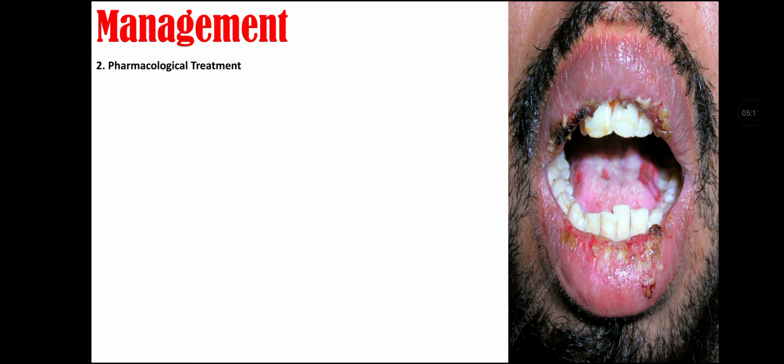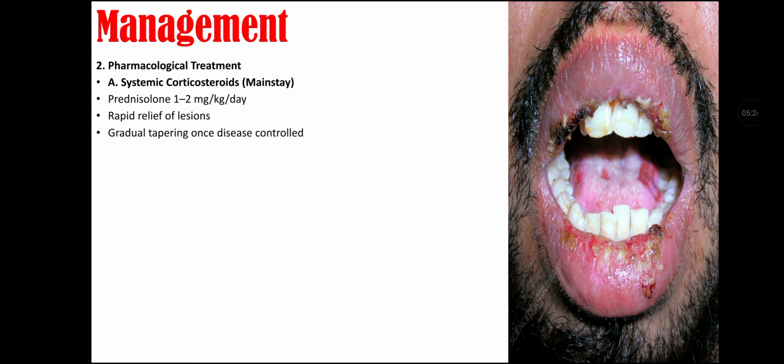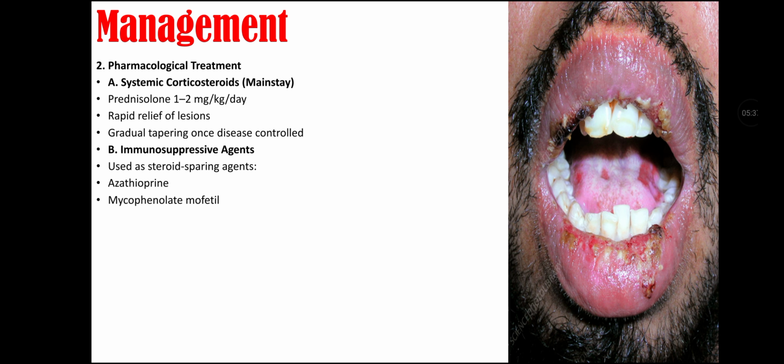Then management involves pharmacological treatment in which we can give systemic corticosteroids that are the mainstay of treatment, that may include prednisolone 1 to 2 mg per kg per day. It causes rapid relief of lesions and there is gradual tapering of the dose once the disease is controlled. We can also give immunosuppressive agents that are used as steroid sparing agents, for example azathioprine, mycophenolate mofetil, cyclophosphamide, methotrexate.